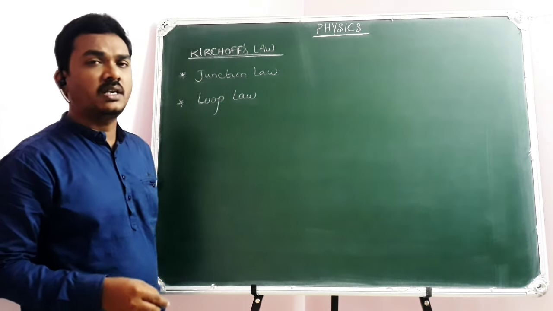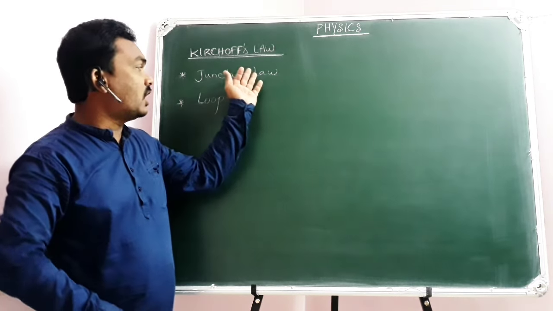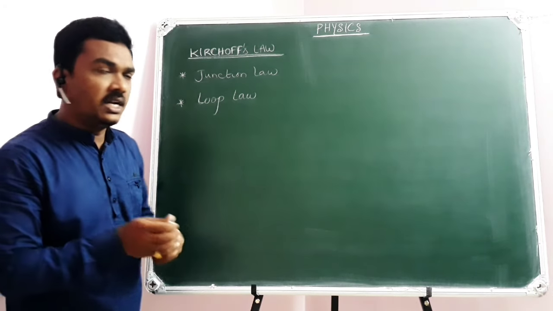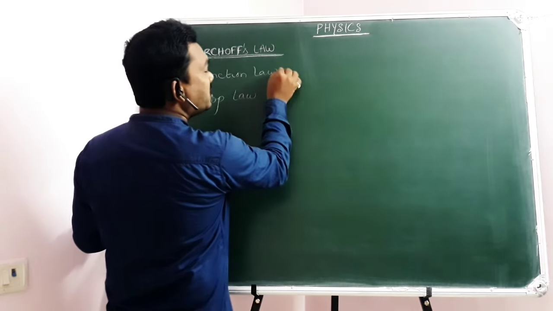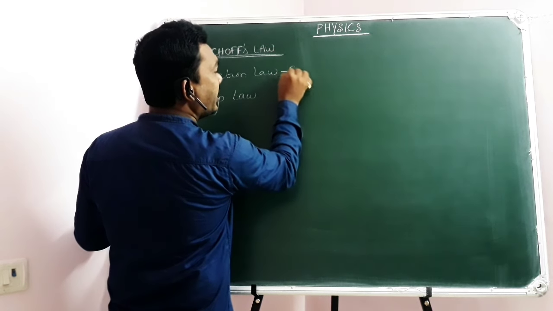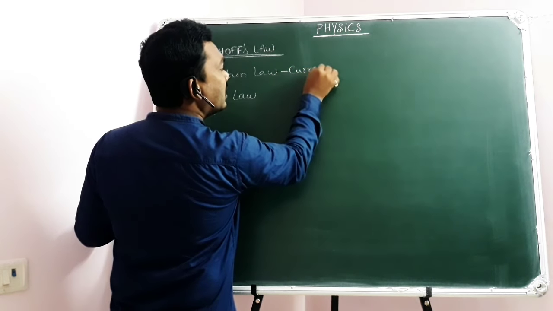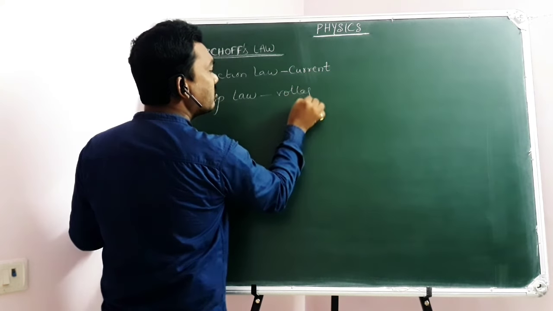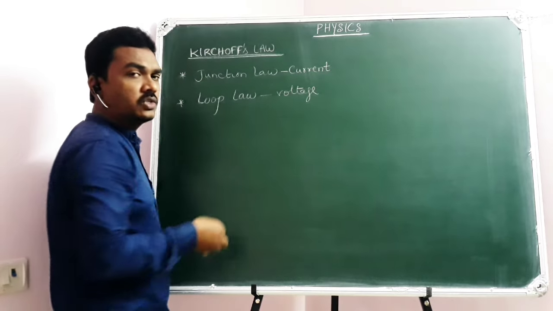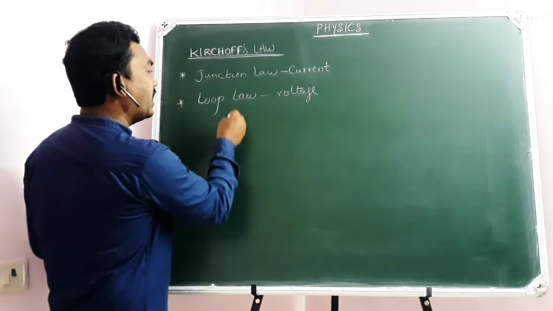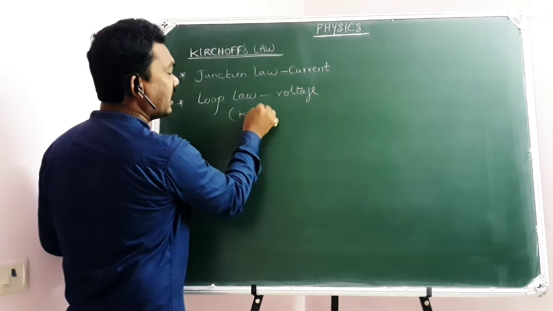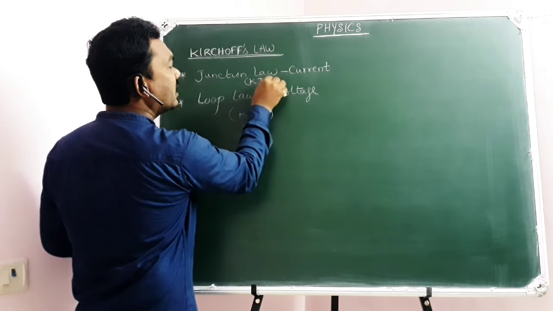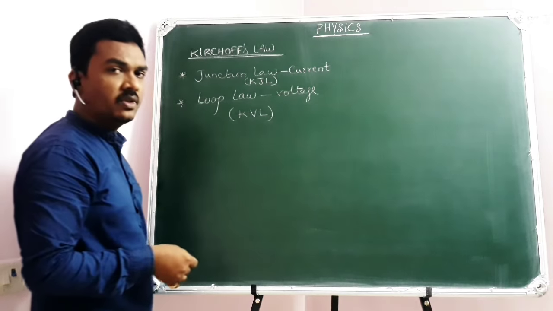In electrostatics, it's a junction law of charge and a loop law of voltages. But in current electricity, it is a junction law of currents, and here it is a loop law of voltage. Of course, the loop law is also known as KVL, Kirchhoff voltage law, and the junction law is also known as KJL, Kirchhoff junction law.